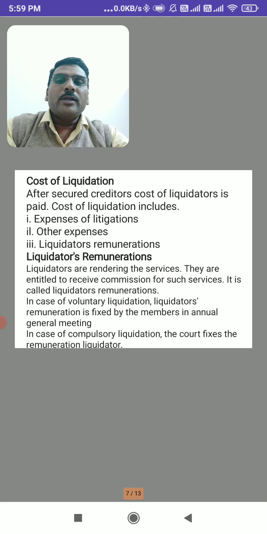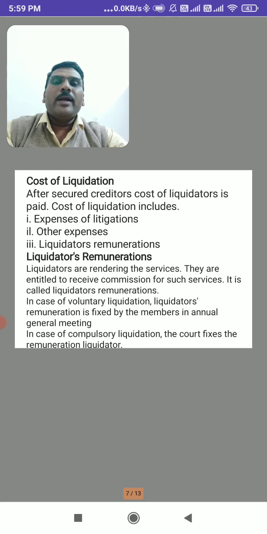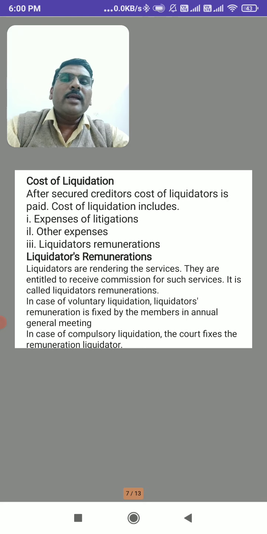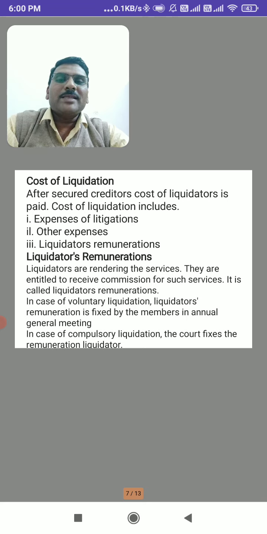The cost of liquidation includes expenses of litigation, that is legal expenses, other expenses, and the liquidator's remuneration. So the legal expenses related to the liquidation, other expenses relating to the liquidation, and finally the liquidator's remuneration. These are the cost of liquidation. These are paid at the time of liquidation, and these are paid after the settlement of secured creditors.